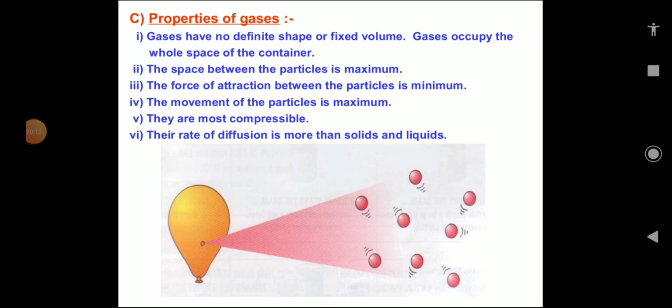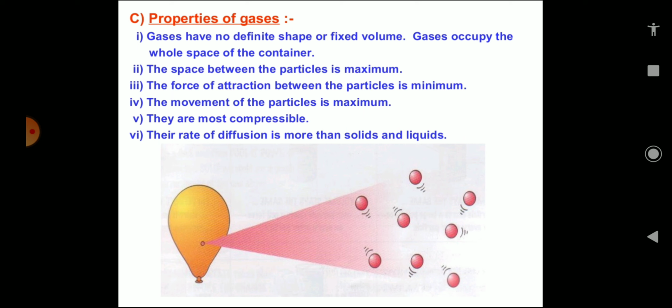So, if we see the properties of gas, we have seen that gases have no definite shape or fixed volume. They take the shape of the container in which they are filled, and gases occupy the whole space of the container available. A small amount of gas which is filled in the cylinder can spread in the whole room also, and the gas which is filled in the whole room can be compressed and filled in the cylinder also. So they occupy the whole space of the container in which they are filled.